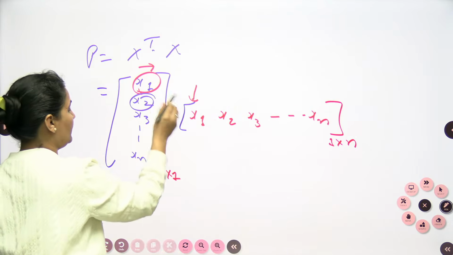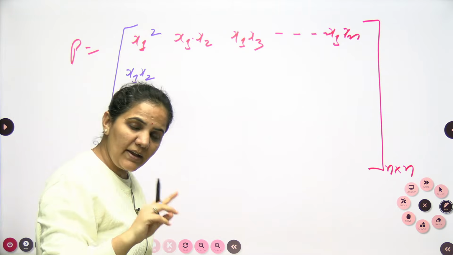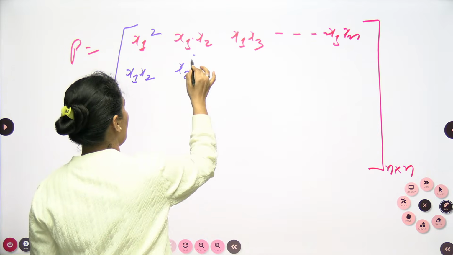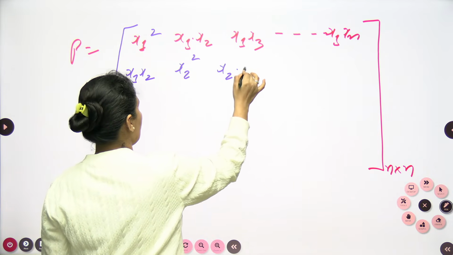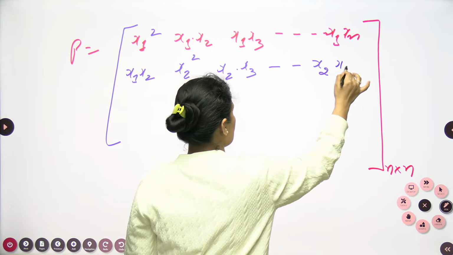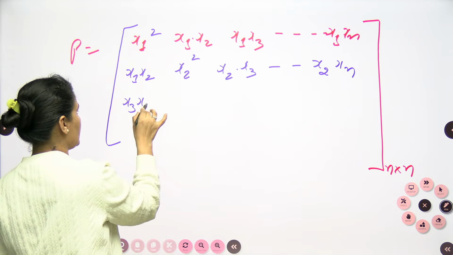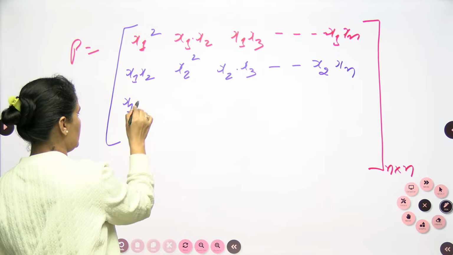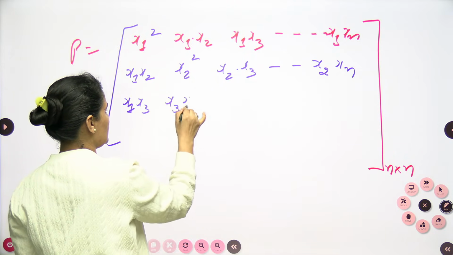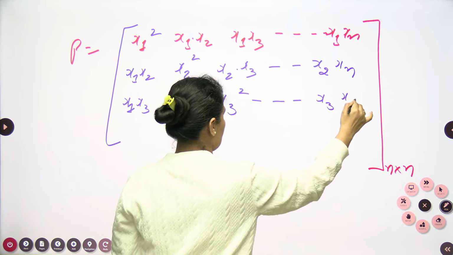Similarly, second row with the first column, so this is x1, x2 again, or x2, x1. The thing is the same, x1, x2 or x2, x1. And next will be x2 square. Next will be x2, x3. Next, and so on, it will be x2, xn. When I go with the next row, this is x3, x1 or x1, x3, you can write. Then x3, x2, this will be x3 square and so on, x3, xn.